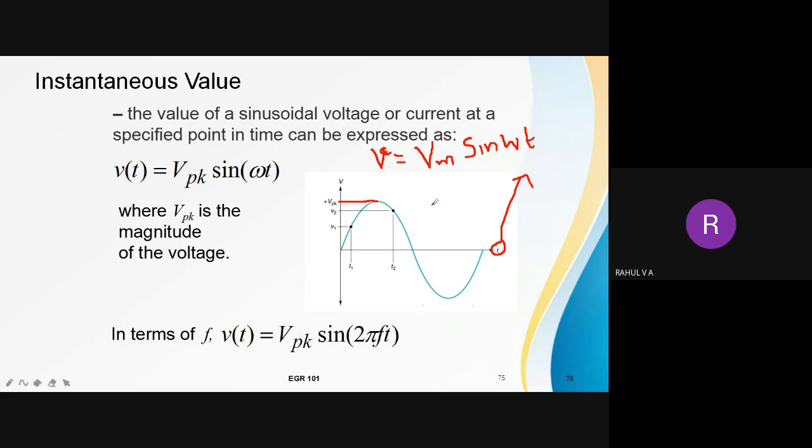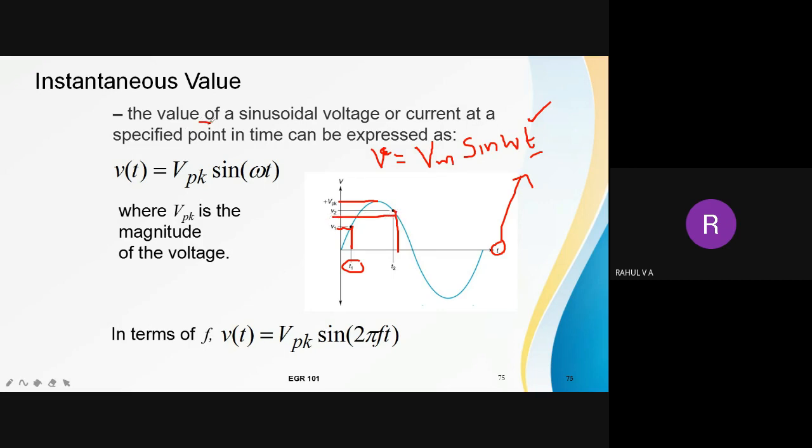But instantaneous value means at each instant, what is the value, or what is the magnitude, of voltage and current. For this particular case, it is a voltage waveform. So what is the value of voltage at a particular instant? Suppose you are taking an instant t1, the magnitude of voltage is v1. So you have to substitute the value of t1 in this, then you will get the value of v1. And for t2, if you want to know the magnitude of voltage at t2, you have to substitute the value of t2 in this one. If it is 5 millisecond, you substitute that value, then you will get the value.